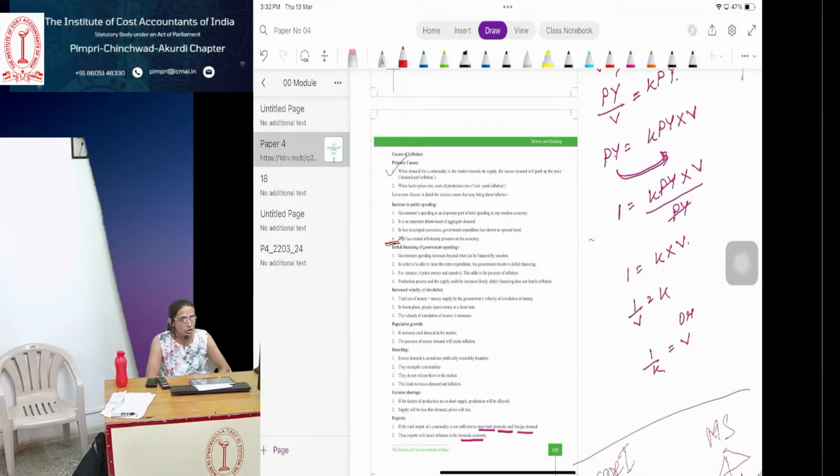The second one was cost pull inflation that we discussed. So cost pull inflation means what? The raw material or the other input factors which are required to produce that product, their prices rise. Ultimately the price of the output will also rise. So this high price will lead to the cost pull inflation that we discussed yesterday. So two main primary causes: demand pull inflation and cost pull inflation.